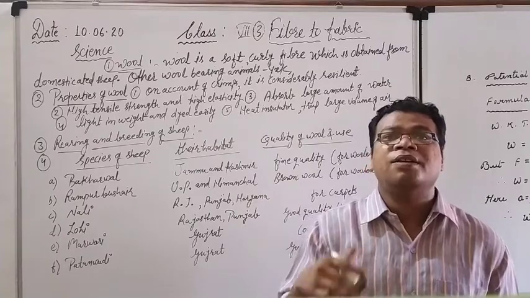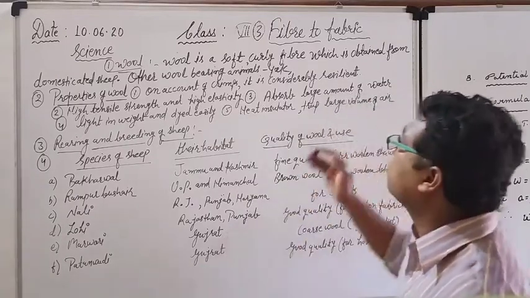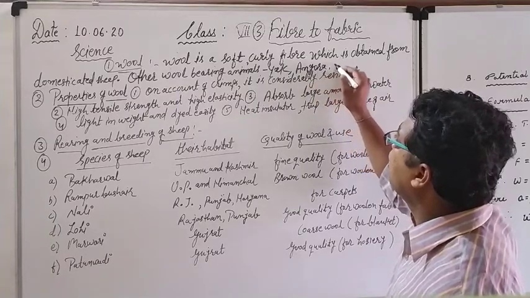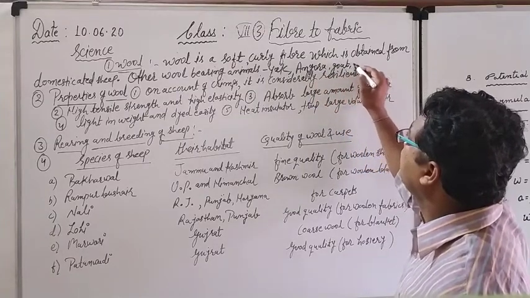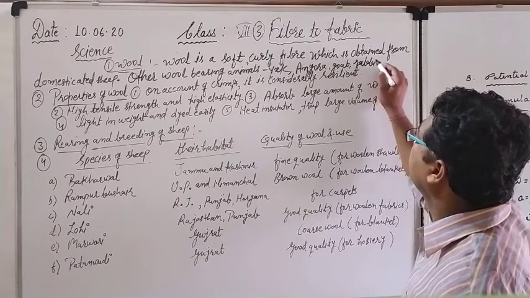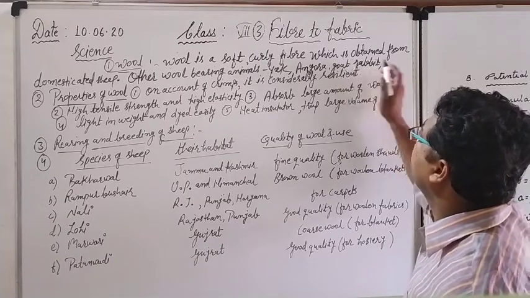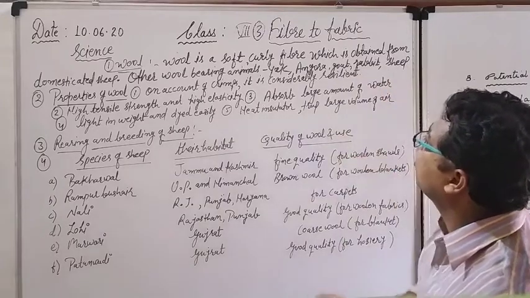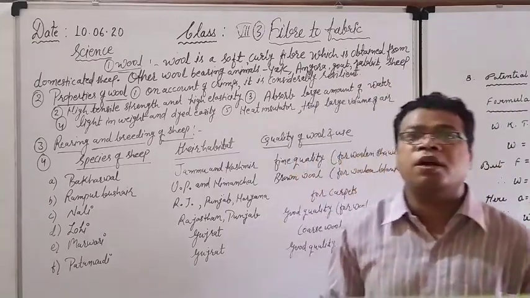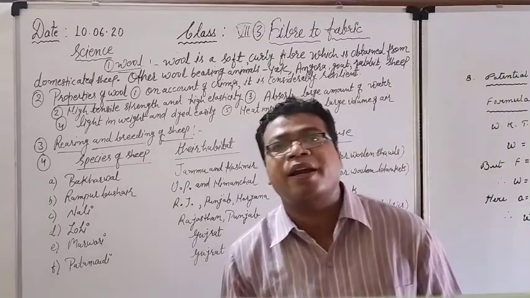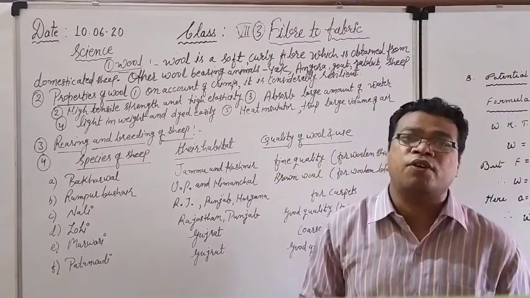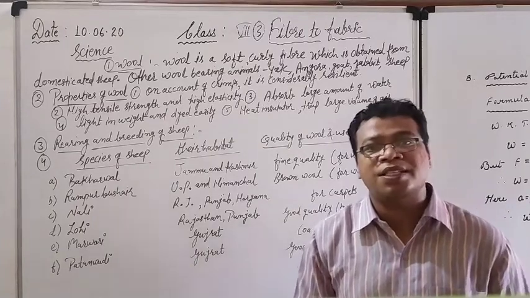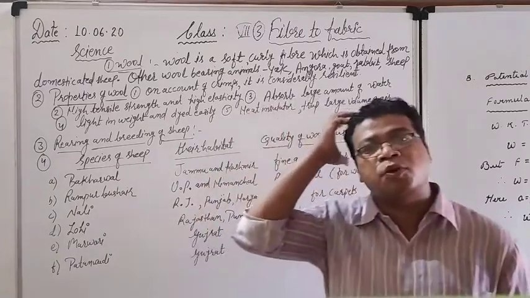These all are reared in the state of Jammu and Kashmir in India. And apart from them, camels are reared in Rajasthan. So these are the names of some other wool bearing animals.